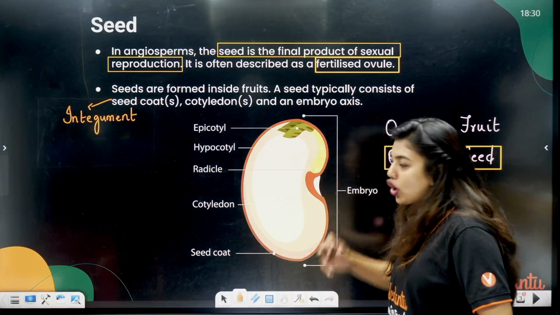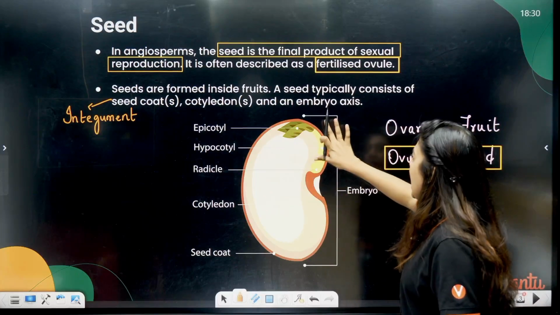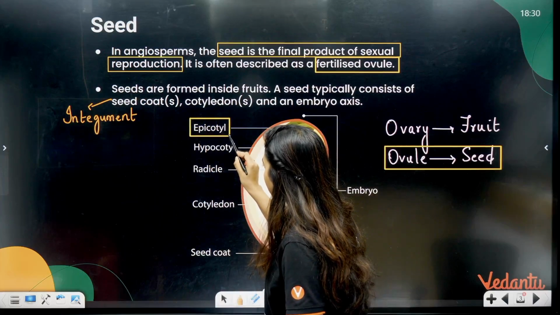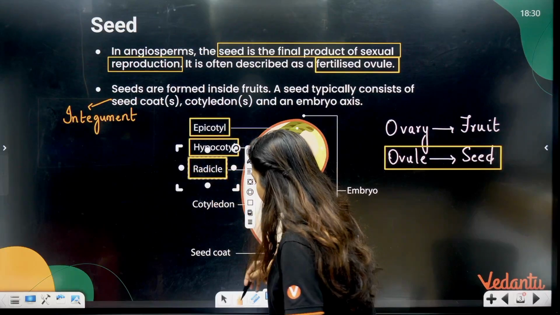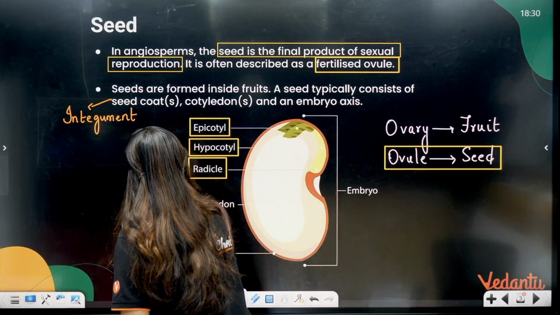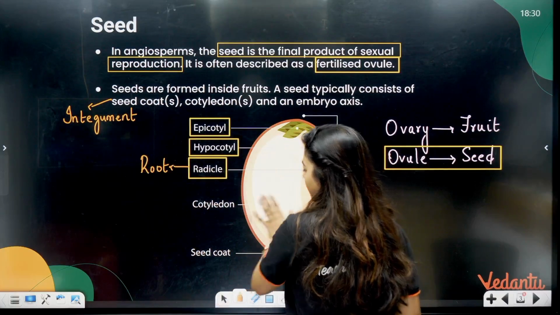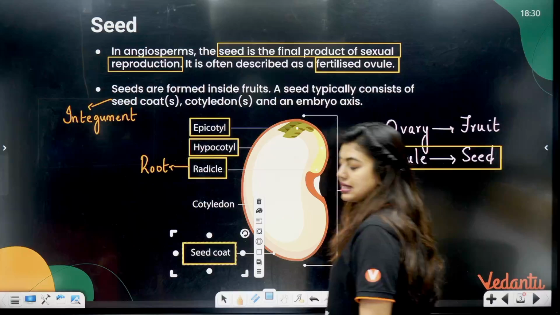When you open the seed, you see the cotyledons and an embryo axis. As you can see here, students, there is an epicotyl, a hypocotyl, and a radicle, which is going to end up forming the root. Then your cotyledons, and your seed coat, which is made up of your testa and tegmen.